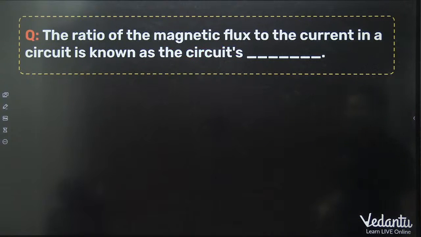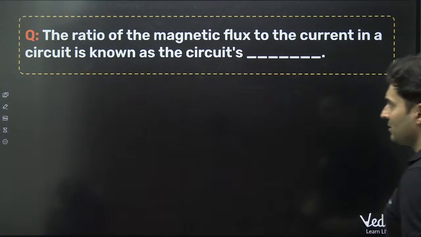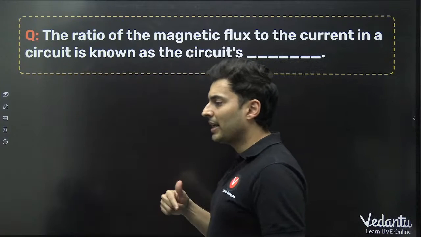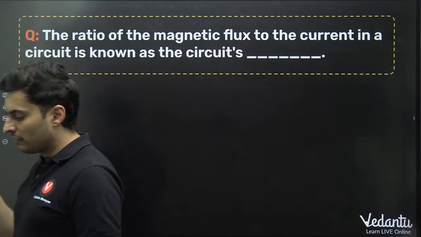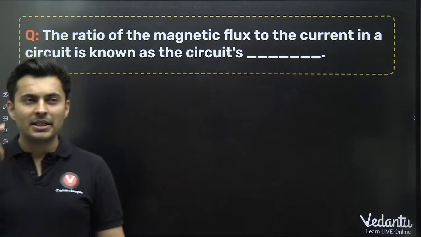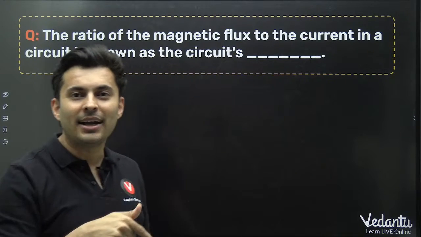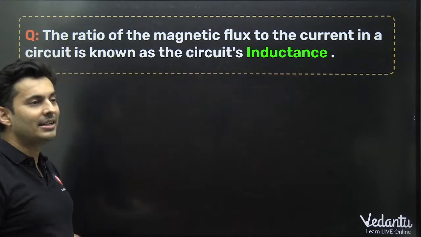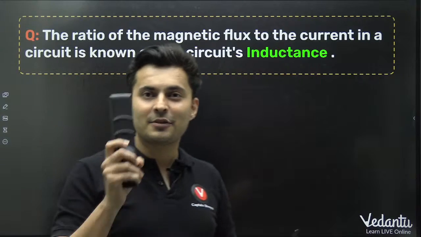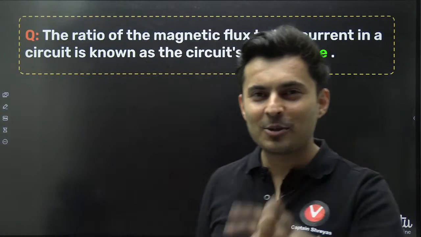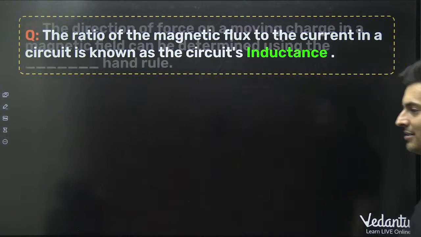Next one, the ratio of the flux to the current in a circuit is known as the circuit's dash. Flux by current, what is it called? Remember, flux is Li. So L is phi by I. So it will be L, which is inductance. Yes, L is phi by I because phi is Li. So that's the answer, which is inductance.